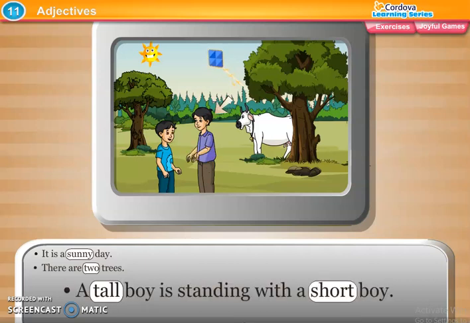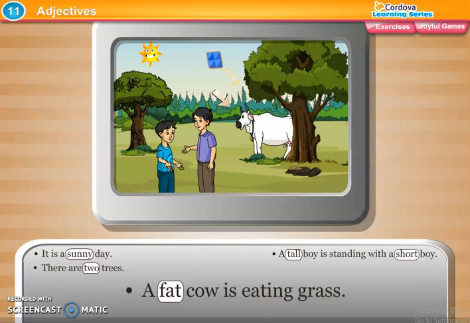Then next sentence, a tall boy is standing with a short boy. You can see a tall boy is there, two boys are there, one is tall and other is short. So the tall and the short, that describes the boy. Then next sentence, a fat cow is eating grass. See, you can see cow in the picture, but how is the cow? Cow कैसी है? A fat cow is eating grass.